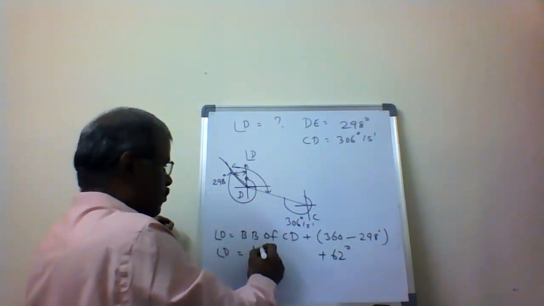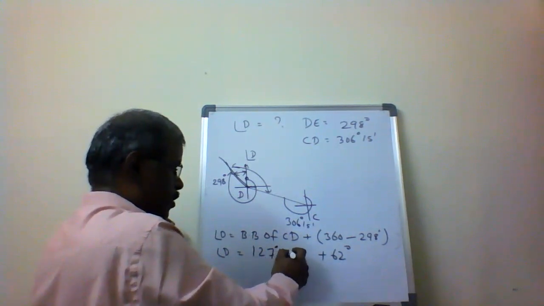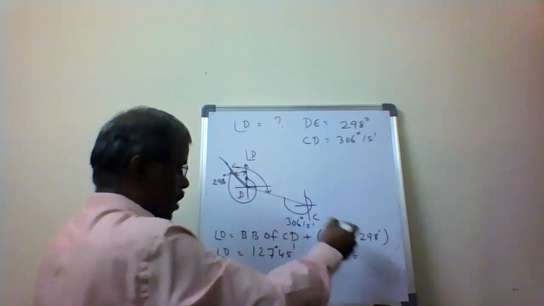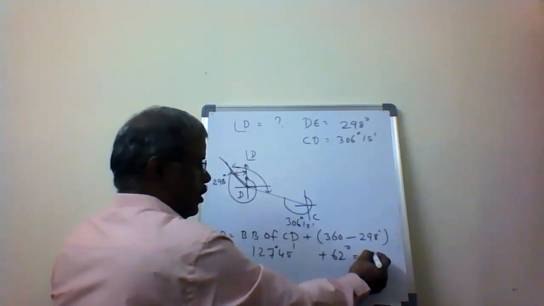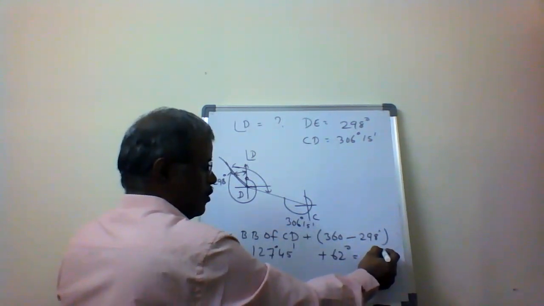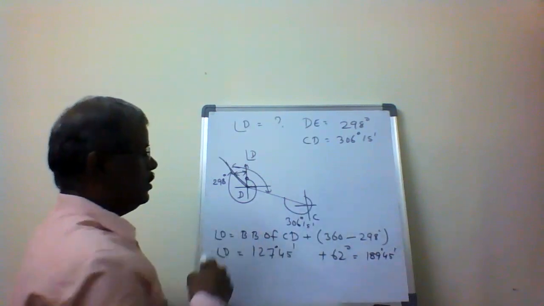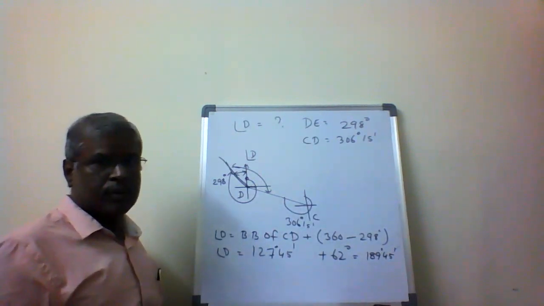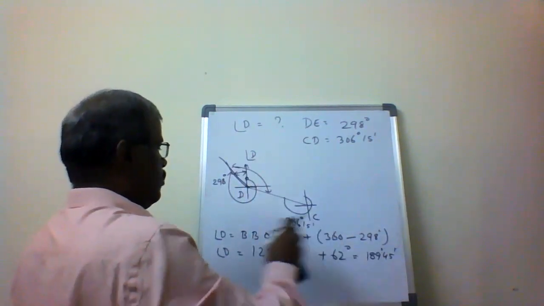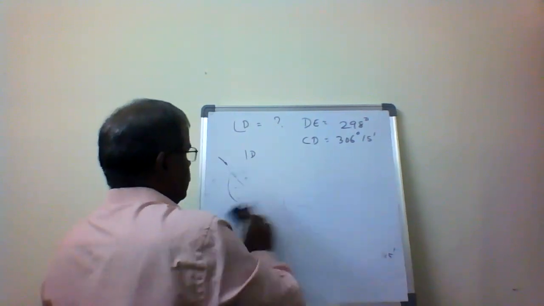So angle D is 189 degrees 45 minutes. Similarly, finally we have to get that angle E.